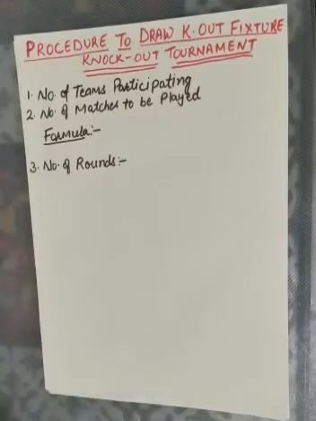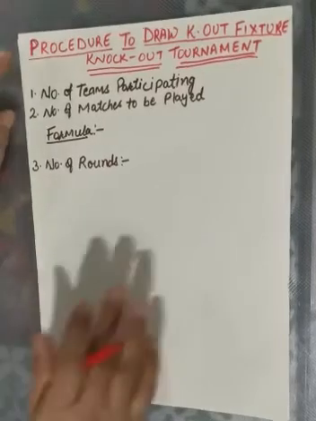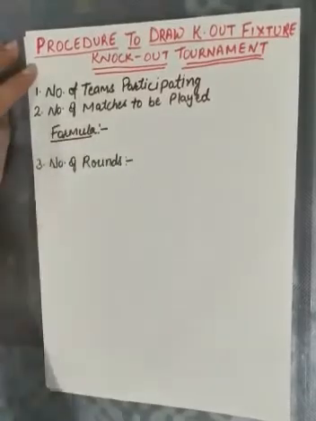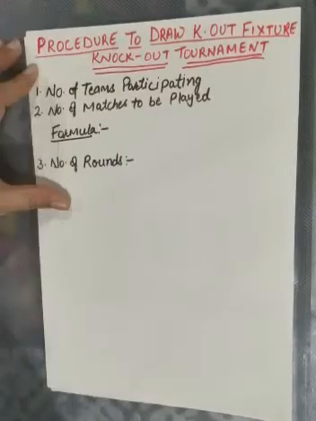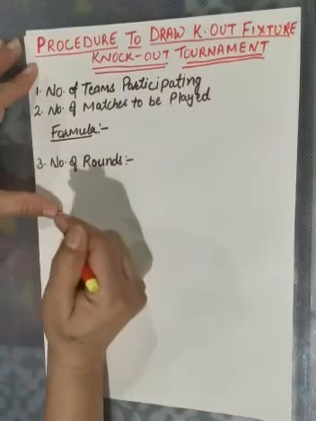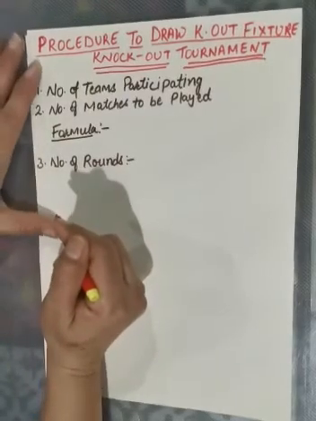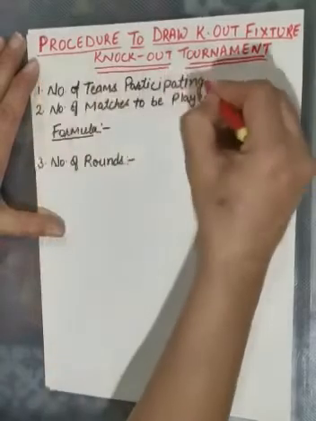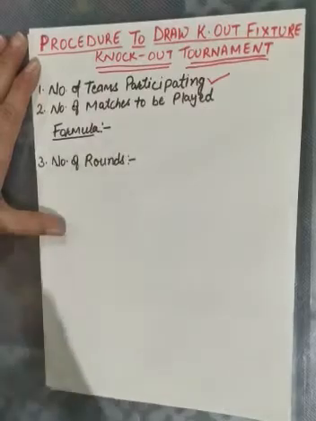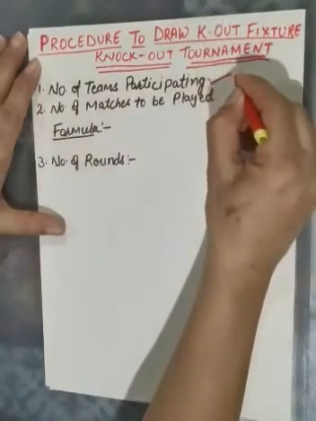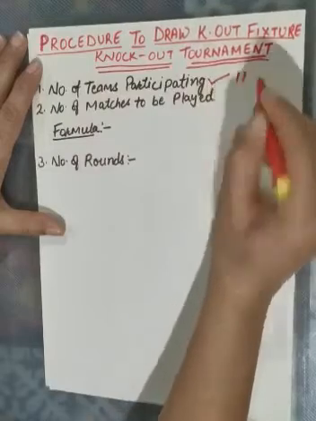Procedure to draw fixtures in a knockout tournament. Okay, in a knockout tournament, how do we draw fixtures? For that, there are a few rules which we should keep in mind. So what are those rules? The very first rule is the number of teams participating, means how many teams are participating. For example, if we are conducting a knockout tournament, and we have 11 teams.